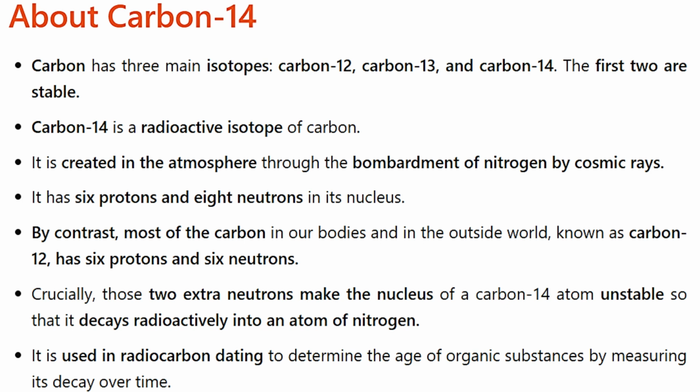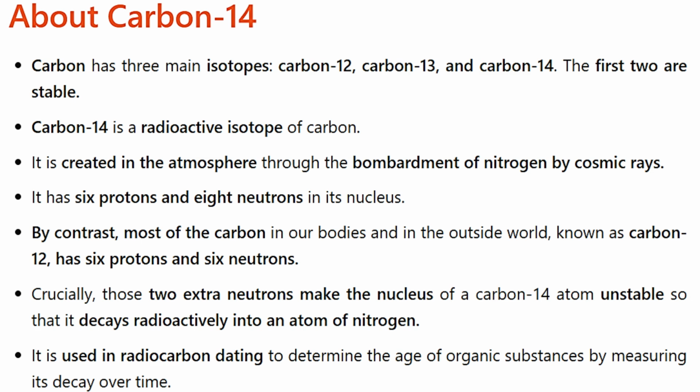Carbon has three main isotopes: carbon-12, carbon-13 and carbon-14. The first two are stable. Carbon-14 is a radioactive isotope of carbon. It is created in the atmosphere through the bombardment of nitrogen by cosmic rays. It has 6 protons and 8 neutrons in its nucleus.